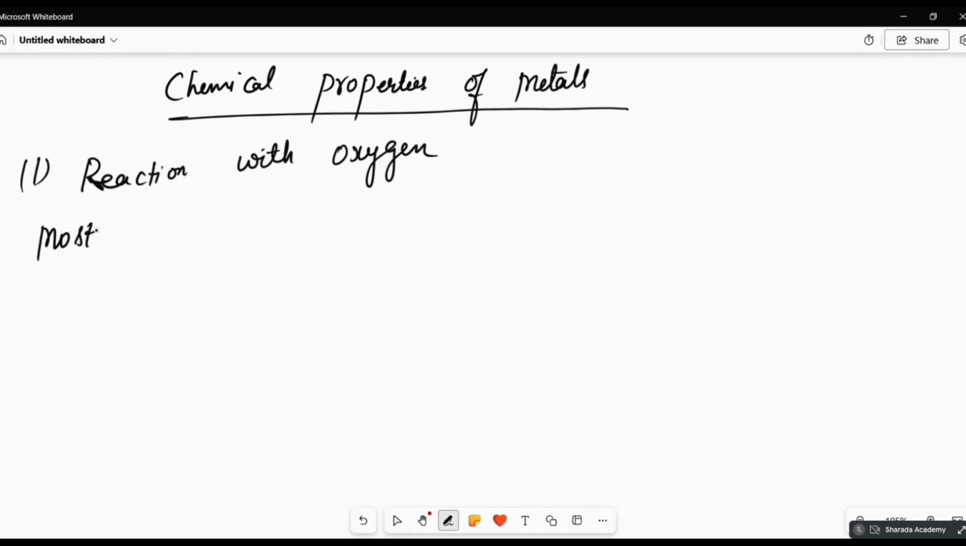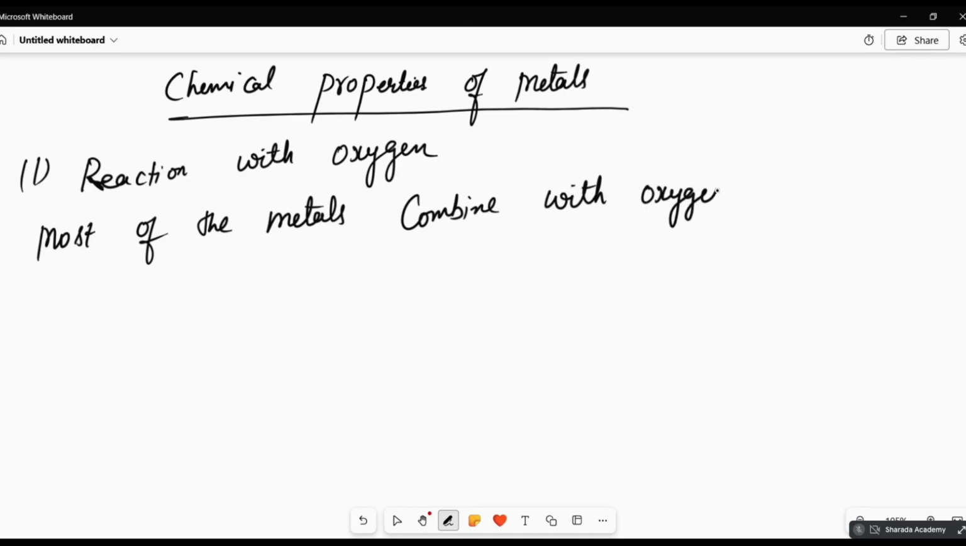Write down, most of the metals, not all, but most of the metals combine with oxygen to form metal oxides.